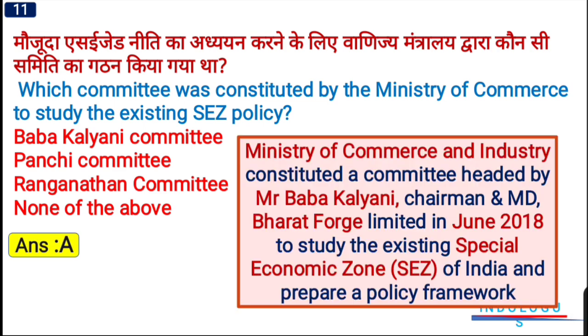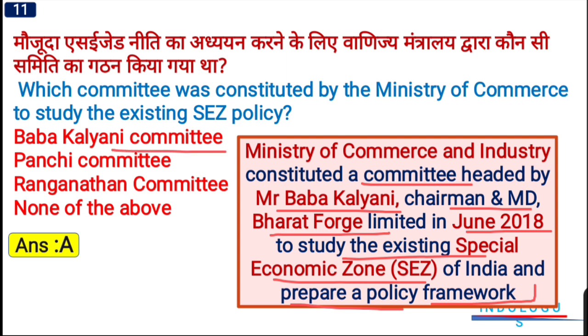Ministry of Commerce and Industry constituted a committee headed by Mr. Baba Kalyani, the chairman and MD of Bharat Forge Limited, in June 2018 to study about the existing special economic zone of India and prepare a policy framework. So Baba Kalyani Committee was mainly responsible for just studying about the existence of SEZ policy within the country, and it was formed in June 2018.